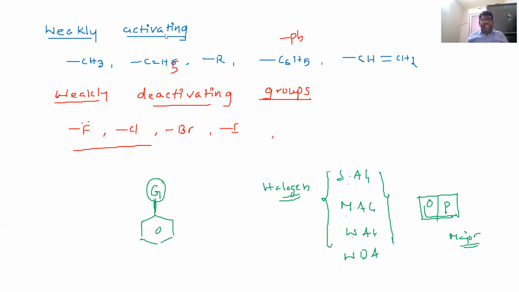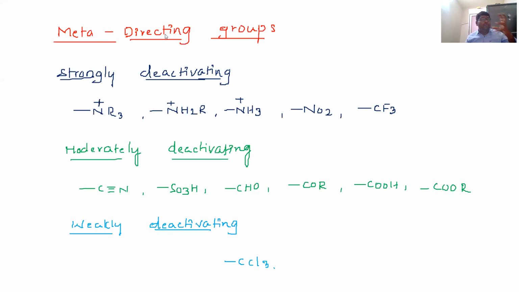And next, meta directing groups. What are meta directing groups? For example, if the benzene is attached to a strongly deactivating group, here G is a deactivating group, like more electron withdrawing groups. What are the examples of strongly deactivating groups?